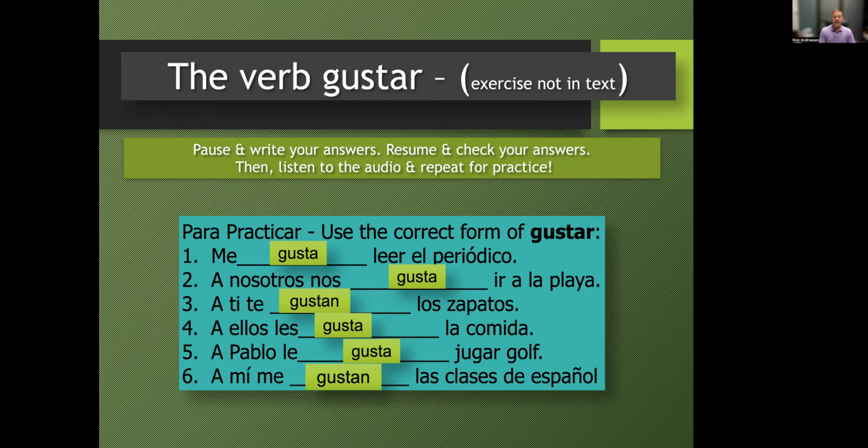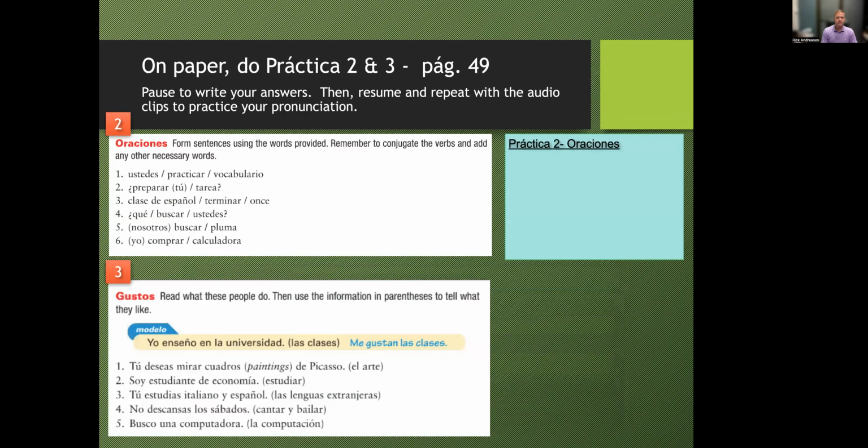Clase número 6, repitan. A mí me gustan las clases de español. Glad to hear you all say that. So las clases de español, las clases is the subject, it's plural. The Spanish classes are pleasing to me. I appreciate it. And that's how gustar comes in the third person plural.